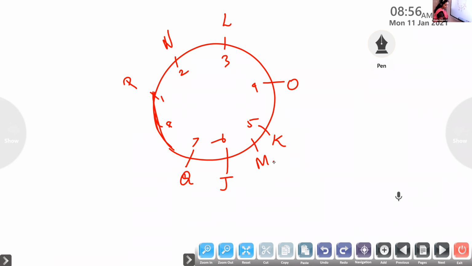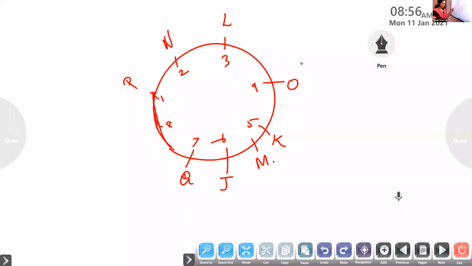O is the immediate right of K. L is sitting between N and O. Now is it okay, children? The position of M only, by here we can't put, I just marked it here. Now let's check the answer.